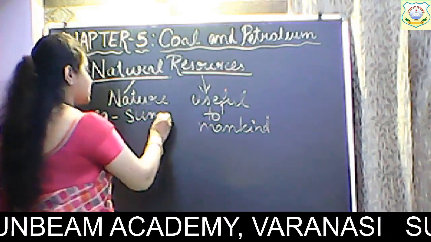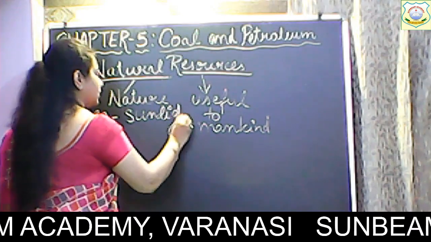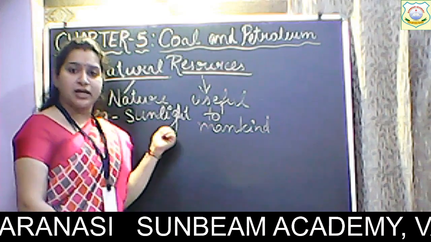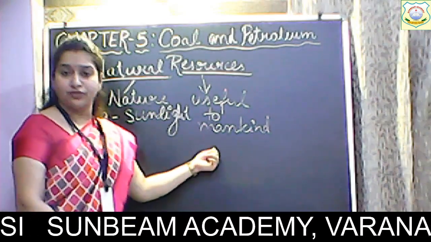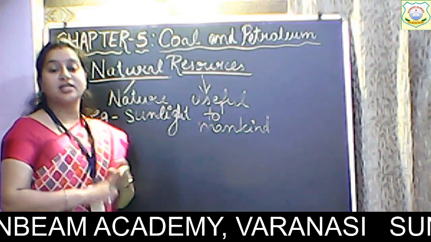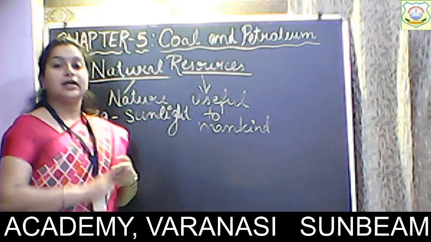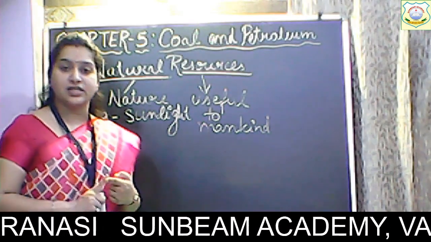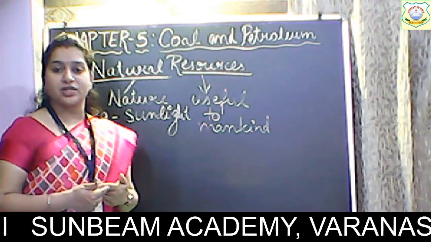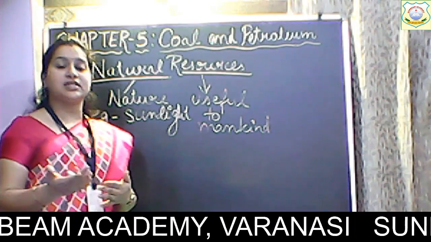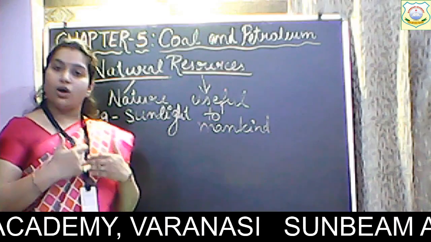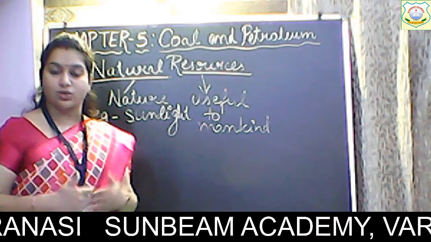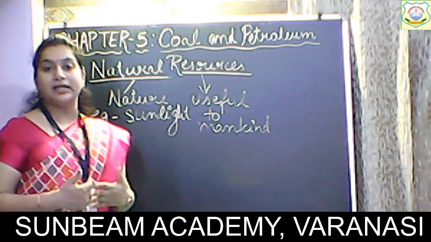In fact, we can say sunlight. So sunlight is a natural resource. Sunlight को हम बनाते नहीं हैं, but it is very useful for us. Why it is useful for us? Because the sunlight that reaches earth helps in the process of photosynthesis, and by the process of photosynthesis, the oxygen is released and oxygen we inhale. Alright, apart from that, it is also useful for us also. The sunlight gives us vitamin D.